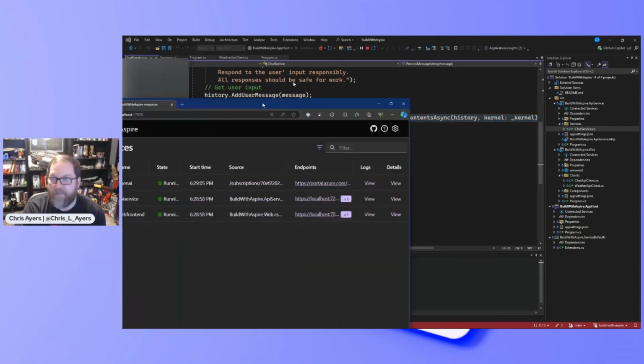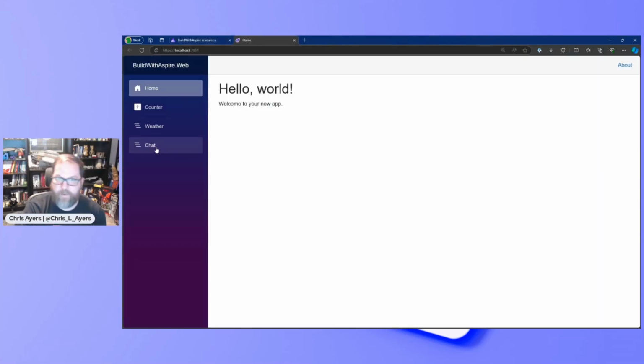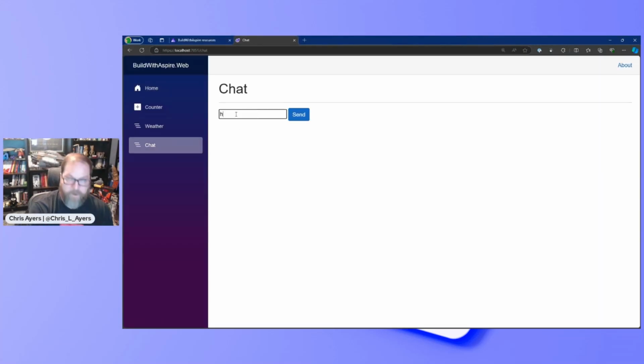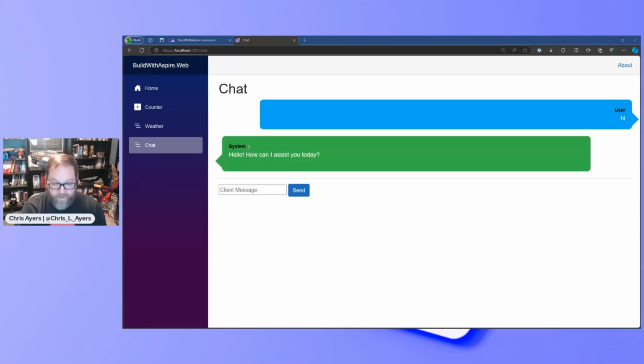So let's see what that looks like in our application. Again, this is a sample app, but I've got this chat. Now this chat doesn't really have history, and maybe we can start adding that on this call. And it definitely looks like I'm just getting a little bit of latency. So tell me about the speed of light.